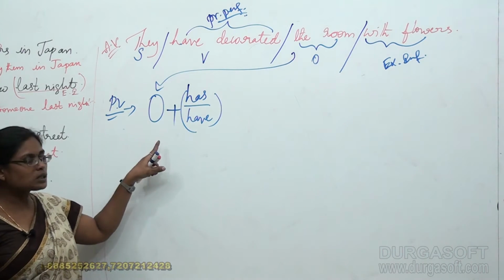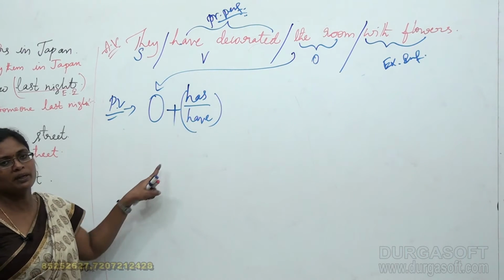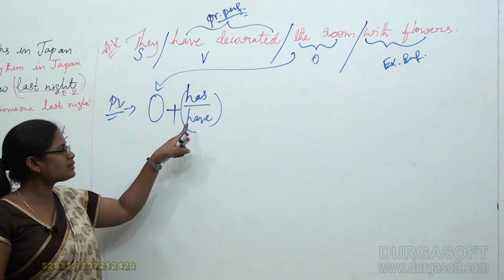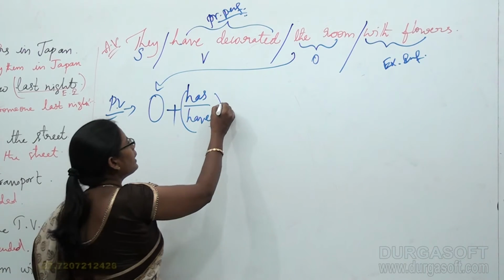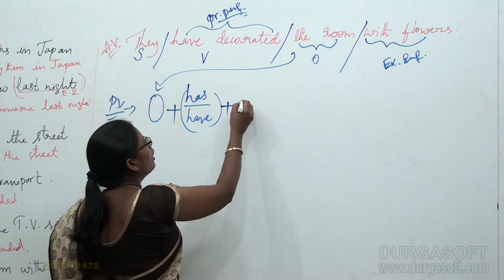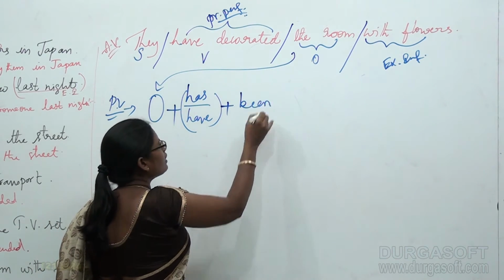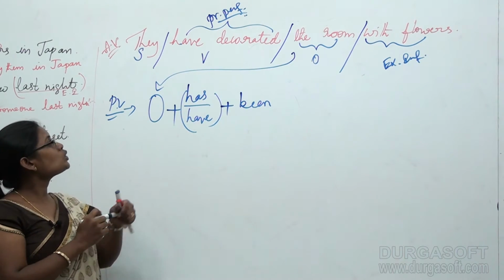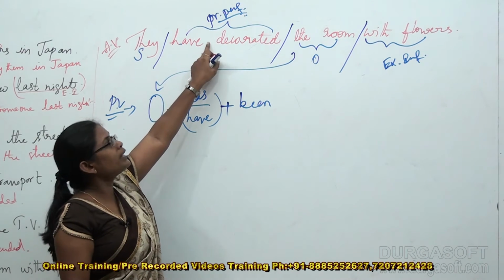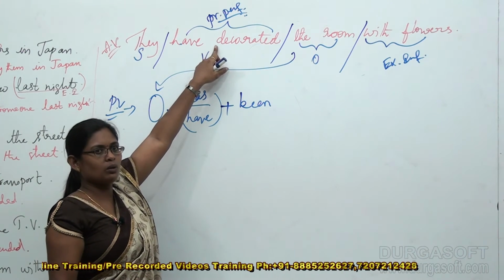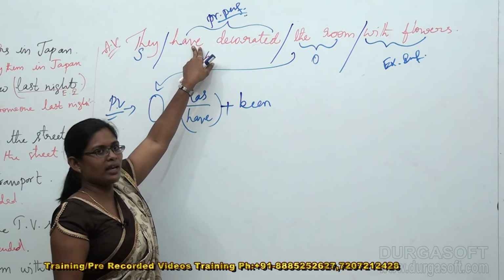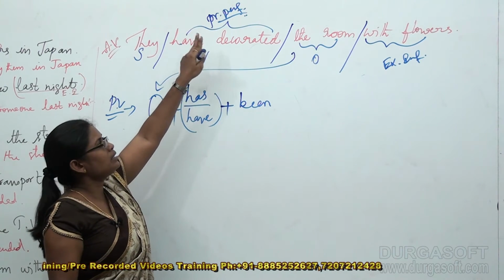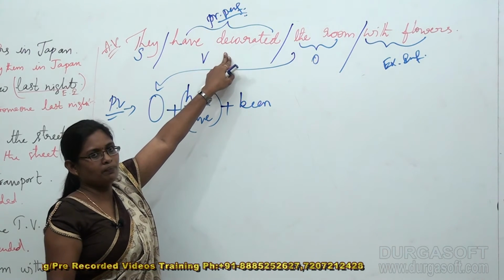Okay. Hence we write both of them at a place: has, have plus been. Here we are using been. You know why? There is no other extra word provided here. It got stopped with the helping verb have, and immediately it is followed by the main verb.